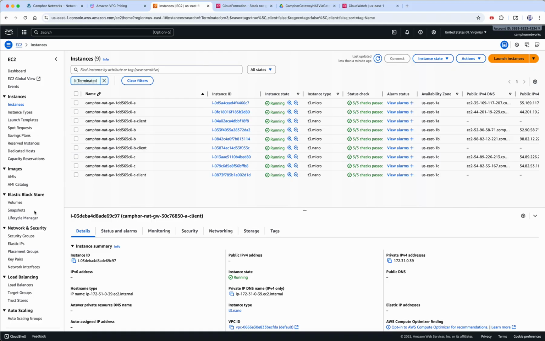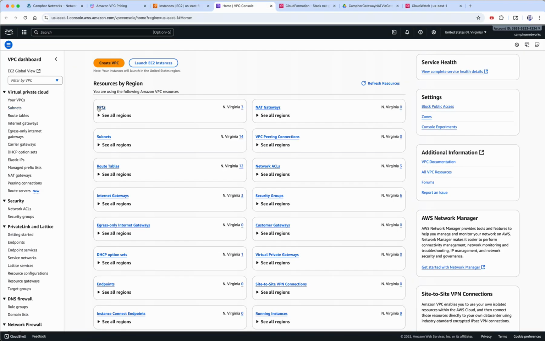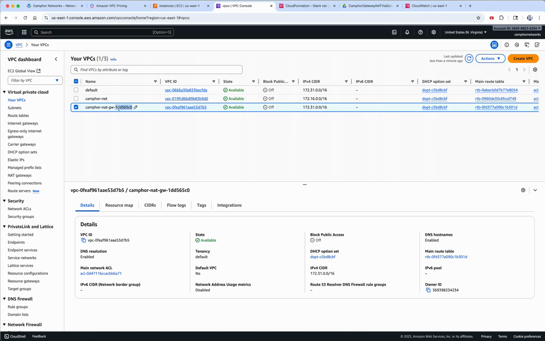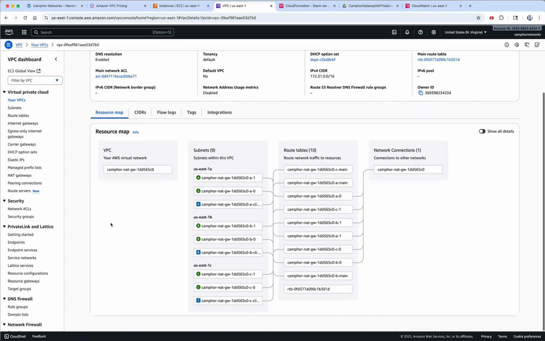Okay, let's look at the VPCs. We asked it to create a new VPC for this demo. If you go to VPCs, this is the one, Camphor NAT Gateway 1D. This is an automatic unique ID generated by CloudFormation, which will attach it to all the resources. If you go to this VPC, you can look at this nice resource map. You can see that we have created a bunch of resources. We create a subnet, routing tables, and whatnot.